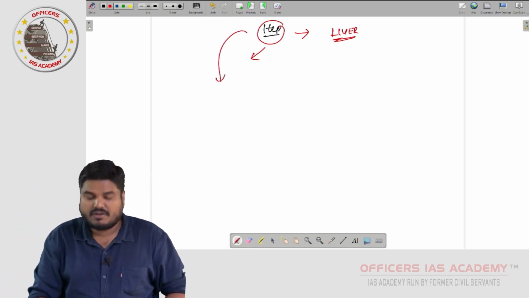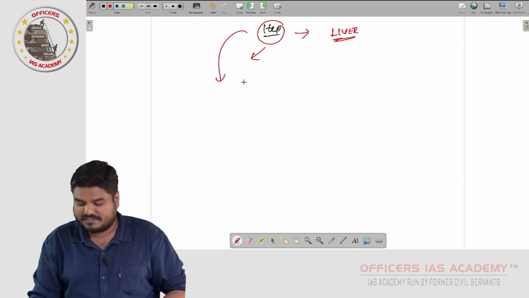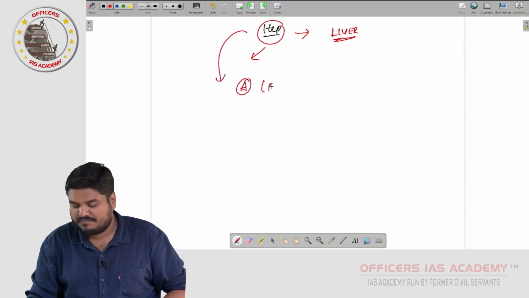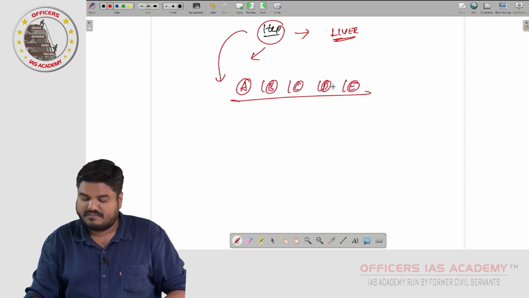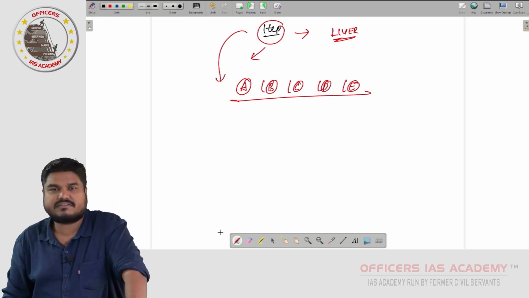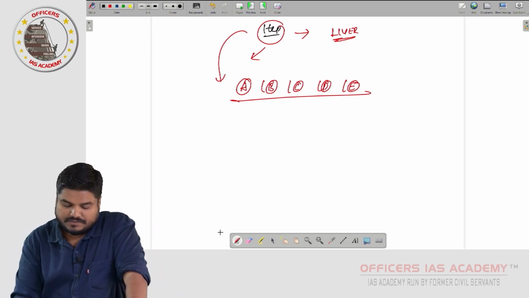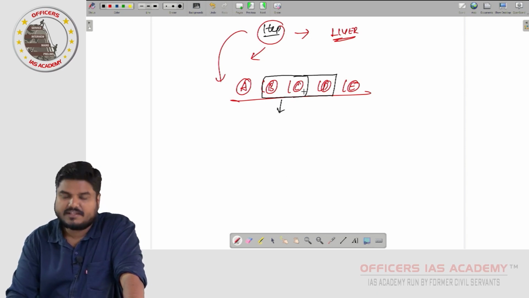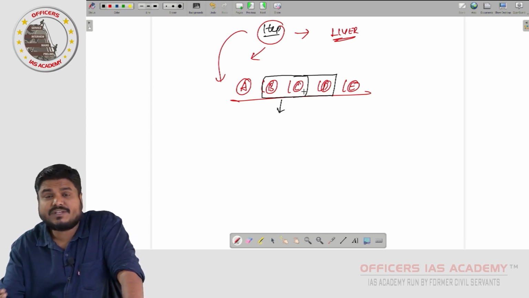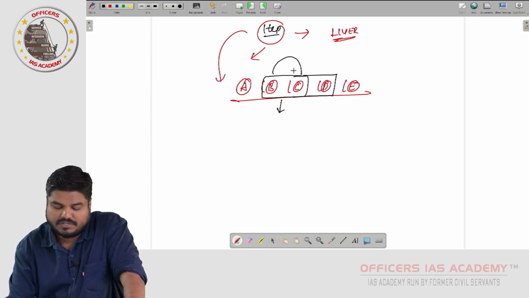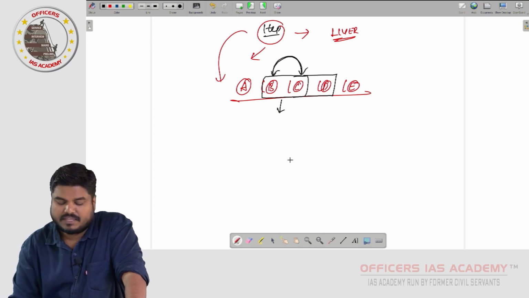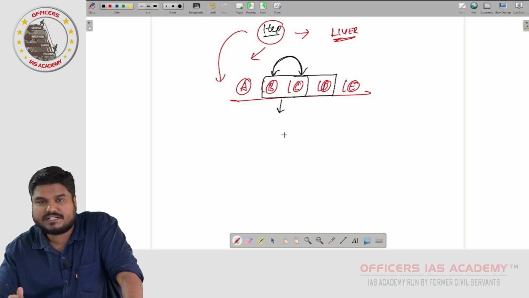This hepatitis is caused by 5 different viruses: hepatitis A, hepatitis B, hepatitis C, hepatitis D, and hepatitis E. Among these, B, C, D are largely sexually transmitted. B and C are the most common.